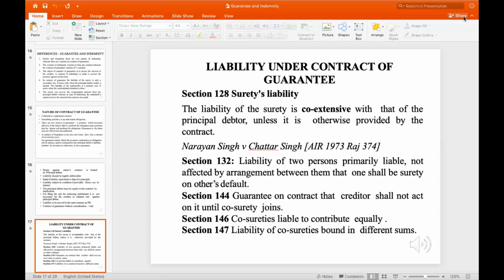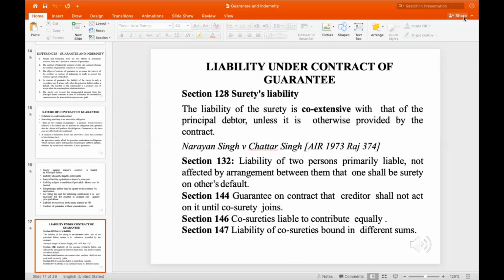Section 128 speaks of the surety's liabilities. The liability of the surety is coextensive with that of the principal debtor unless it is otherwise provided by the contract. That is, whatever the conditions, if they don't specify otherwise, then it is coextensive with what the principal debtor owes. This was decided in a landmark case and was properly defined in the case of Narayan Singh versus Chattar Singh in 1973.